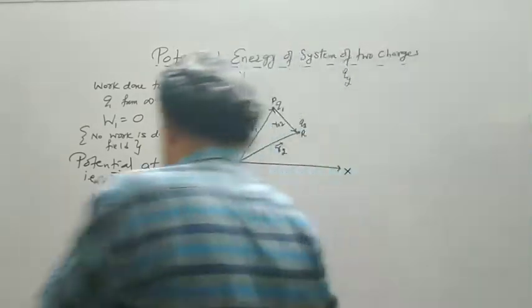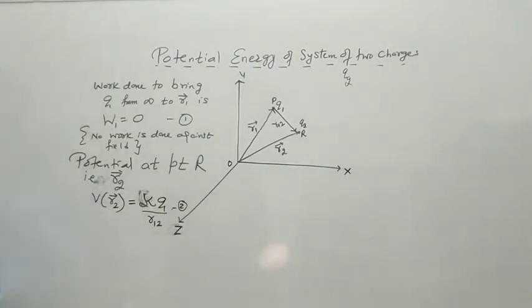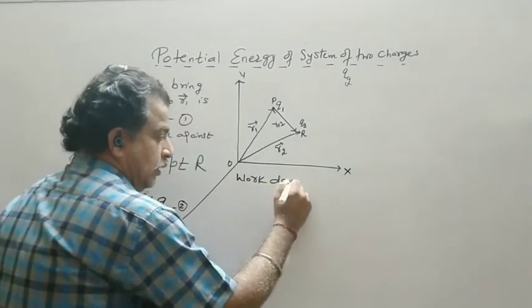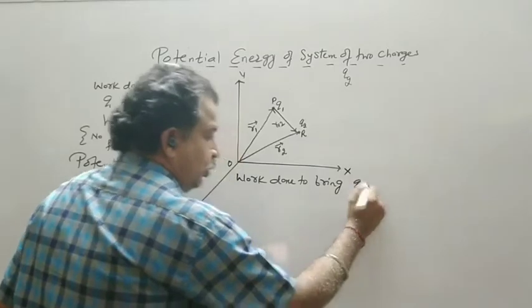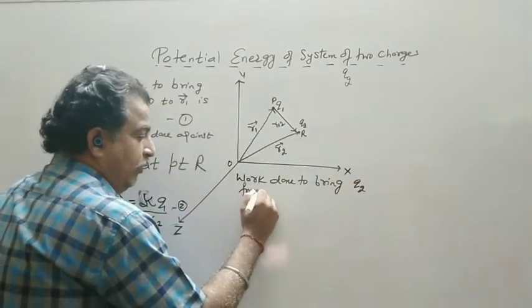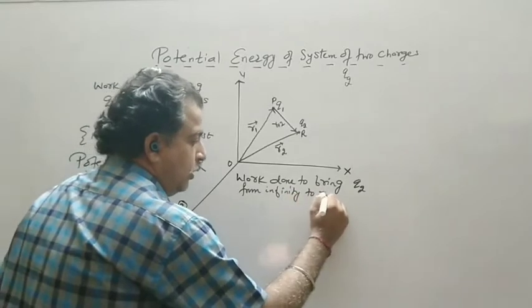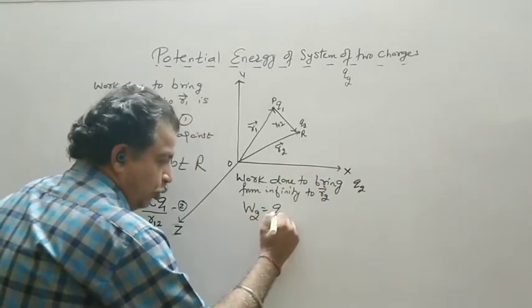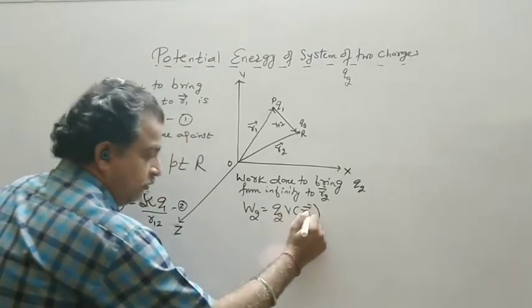So I found the potential. इसको बोलेंगे एक कूलम लाने का खर्चा. So work done to bring Q2 from infinity to R2. So W2 is equal to Q2 V of R1. Sorry, V of R.